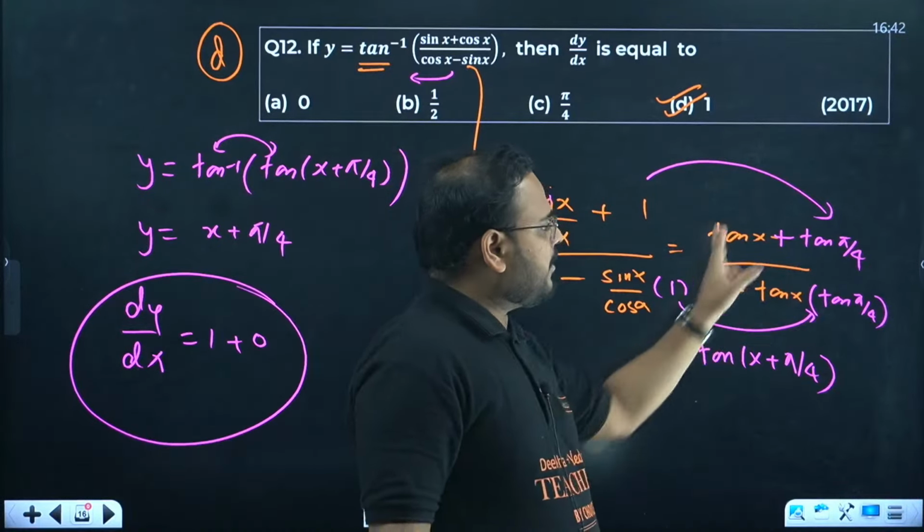This is the formula for tan a plus b. So write that as tan of a plus b. Tan inverse operates, and I have only a plus b. Now differentiate it. X will be 1, pi by 4 will be 0. Answer is what? Option D.